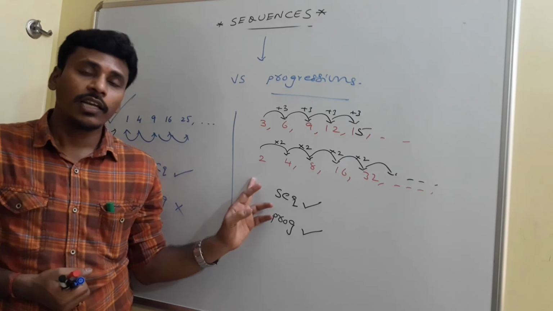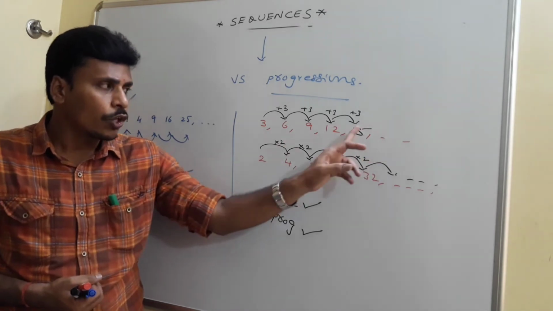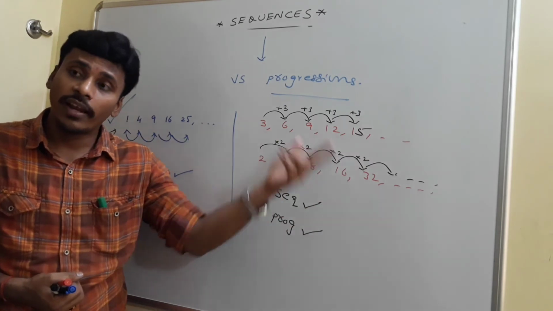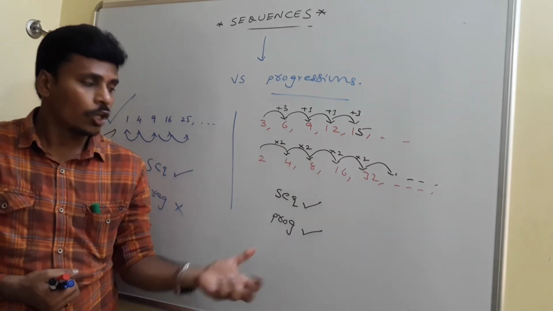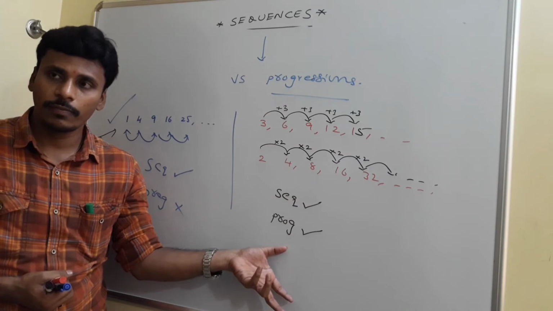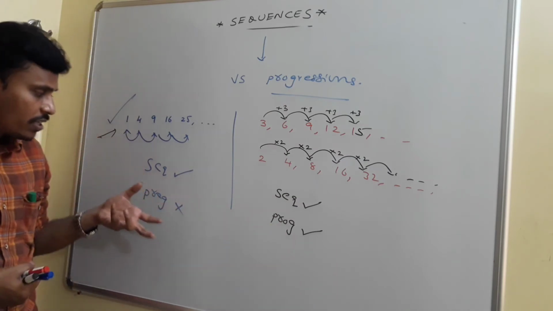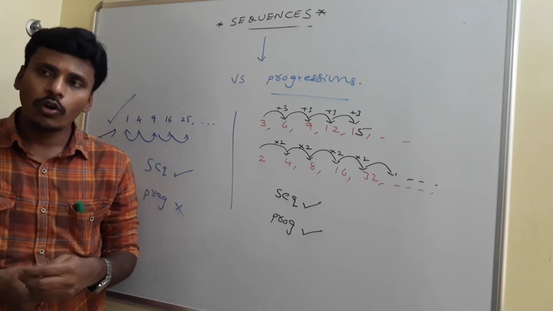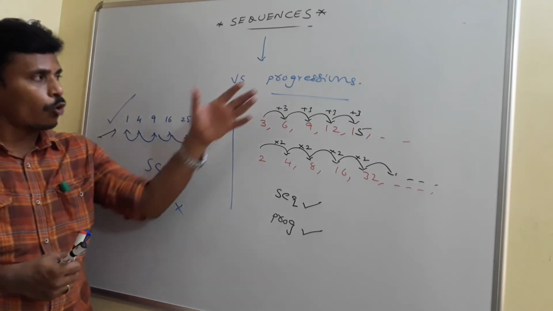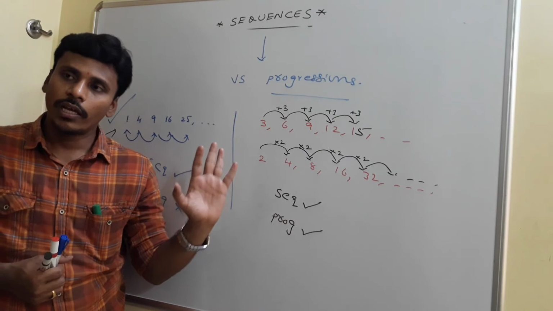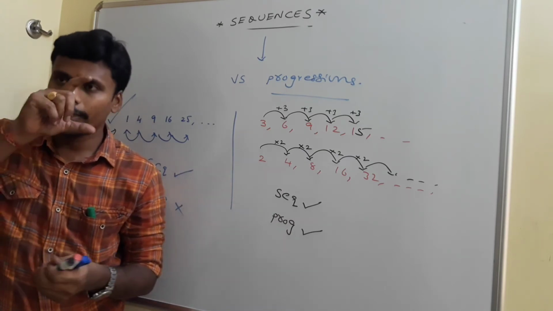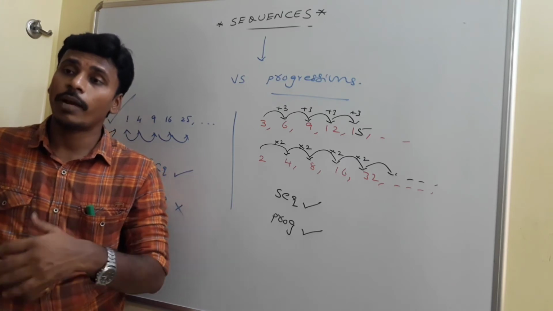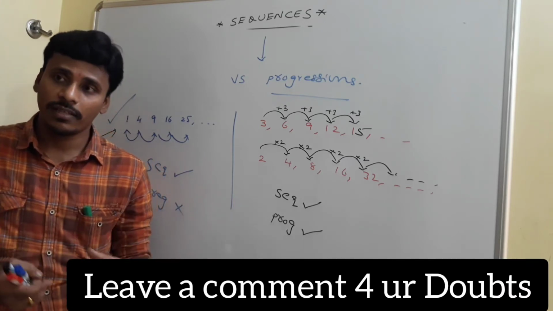But here, if anybody asks you to find the next term, you are just adding 3. That means here we have a chance to generate the next term from its previous term. So these are examples for progressions as well as sequences. This is just a sequence but not a progression. Just have a look. In some books, there is a chapter named sequences. In some books, there is a chapter named progressions. Both are basically the same.